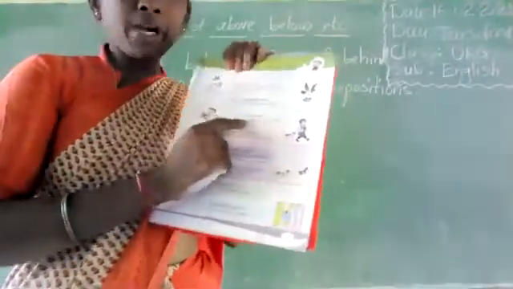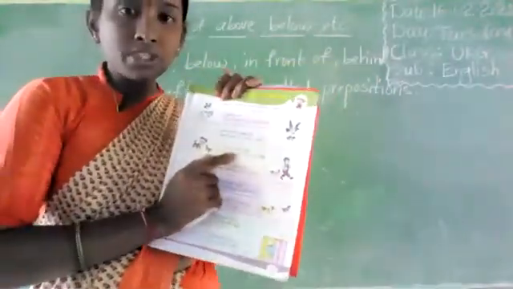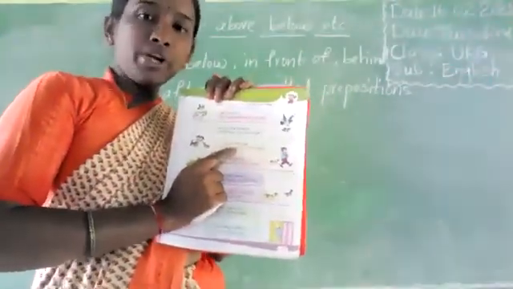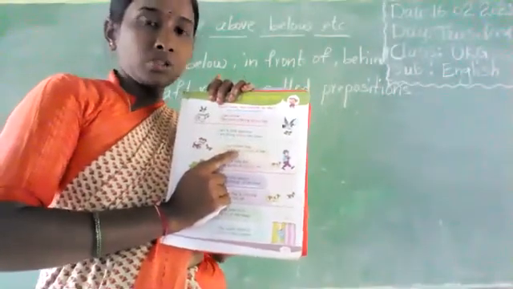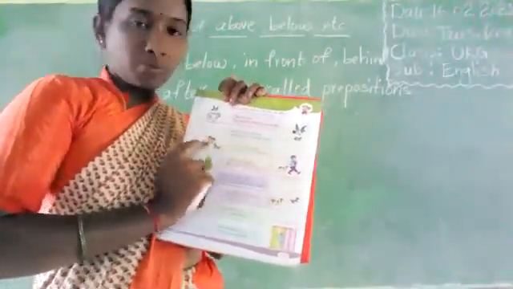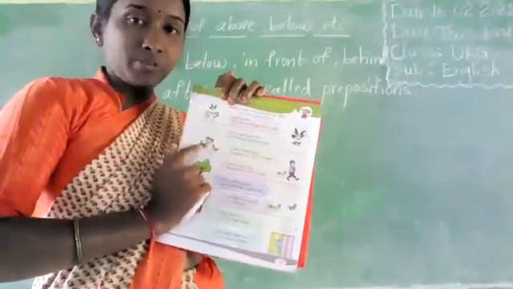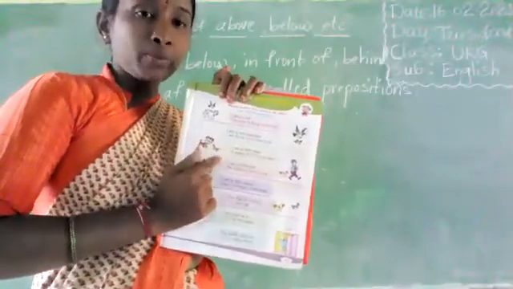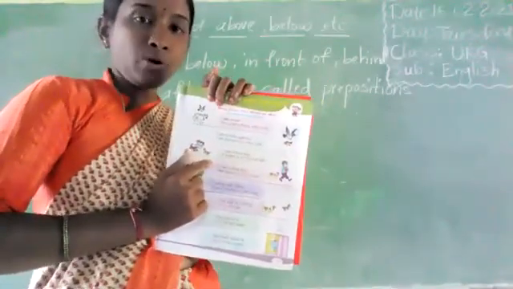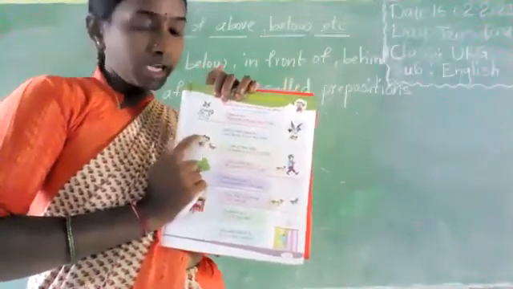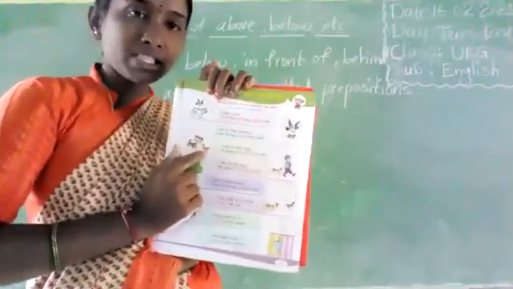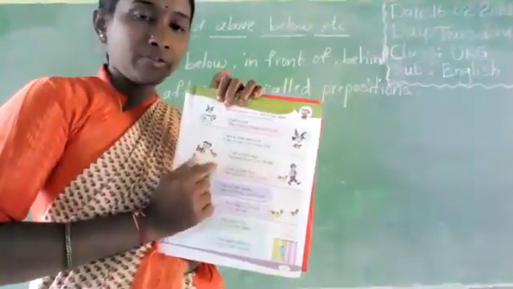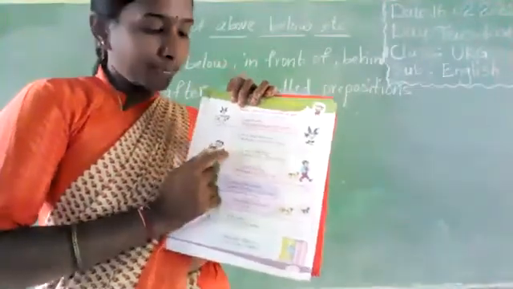Where is the pussy? The pussy is in front of the dog. Where is the pussy? The pussy is in front of the dog. Who is the pussy? Cat. See, the dog, in front, what is this? The cat is there, in front of the dog.